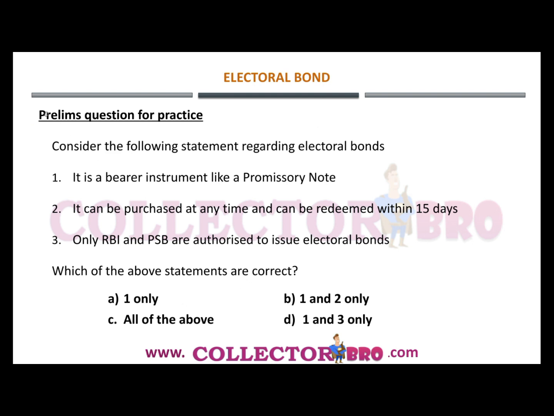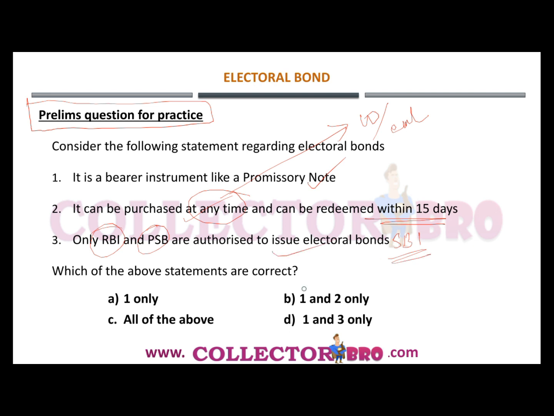Now let's come back to the prelims question that we discussed earlier. The statement given was: it is a bearer instrument like a promissory note. So this is correct. Then, it can be purchased at any time. No, it cannot be purchased at any time. It can be purchased in the first 10 days of each quarter. It cannot be purchased at any time, but it can be redeemed within 15 days. And only the SBI and some of its approved branches can issue the electoral bonds, not the RBI or the public sector banks.